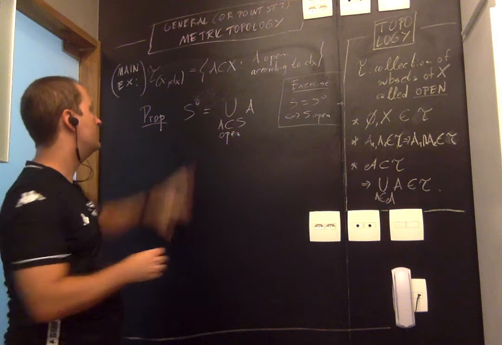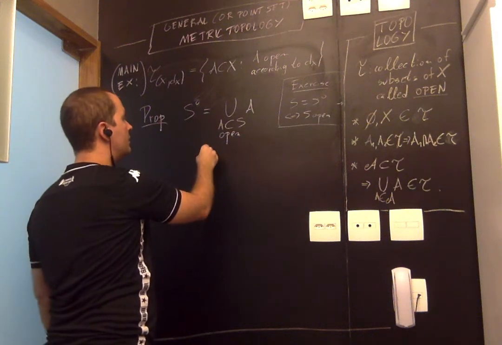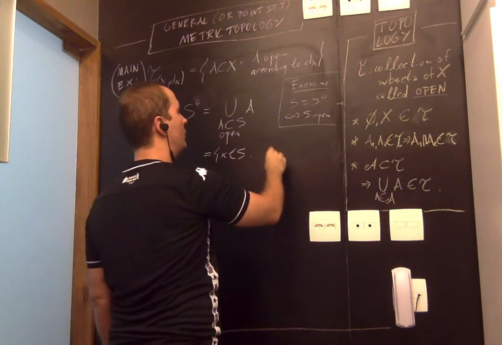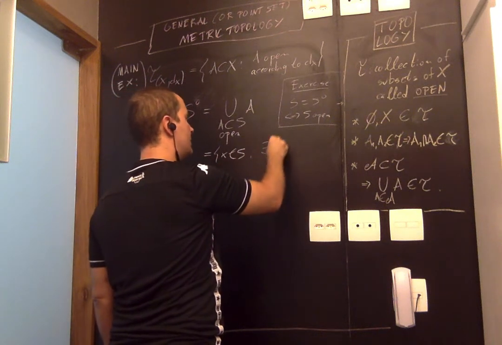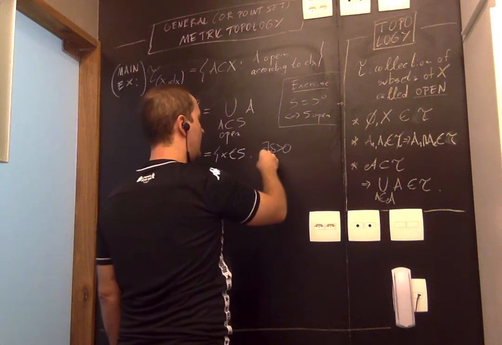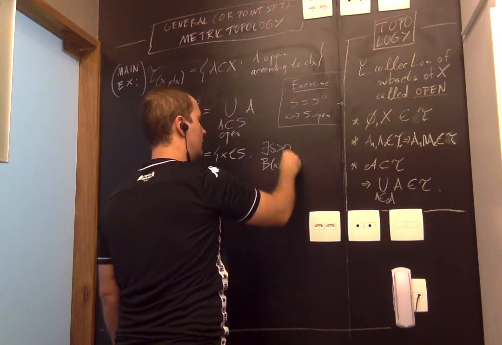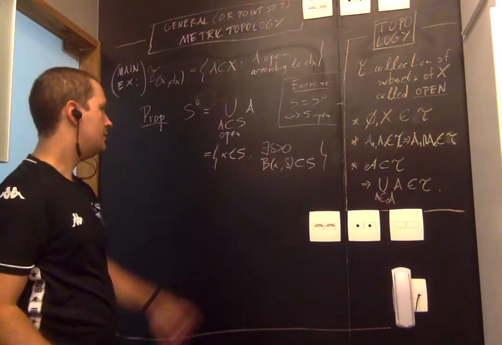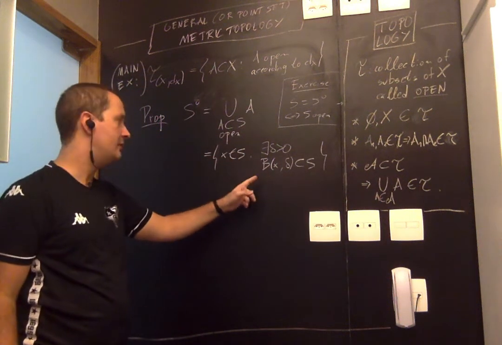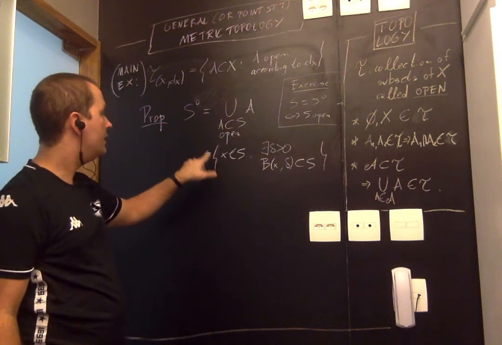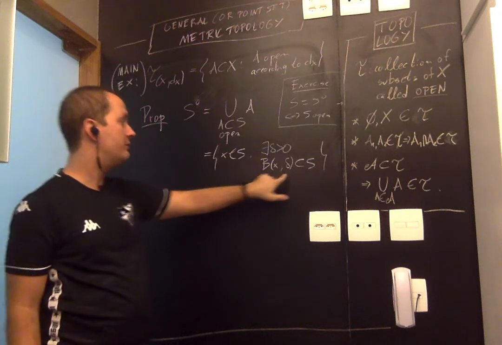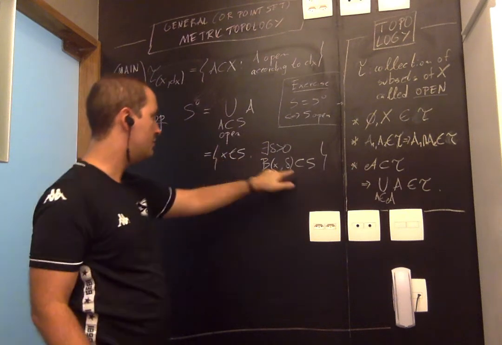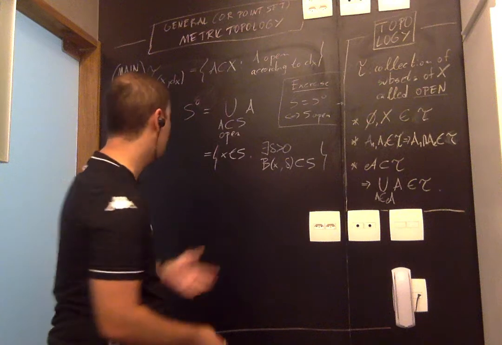I want to give a metric definition of this, right? So what is the interior in terms of the metric? Well, we will show now that it's exactly the set of points such that there exists a delta with the whole ball of radius delta contained in S. So this reminds you of the definition of an open set for sure, right? An open set is precisely a set where all elements have such a ball. In an arbitrary set S, the set of points that have such a ball is the interior. So that's what the proposition is saying.